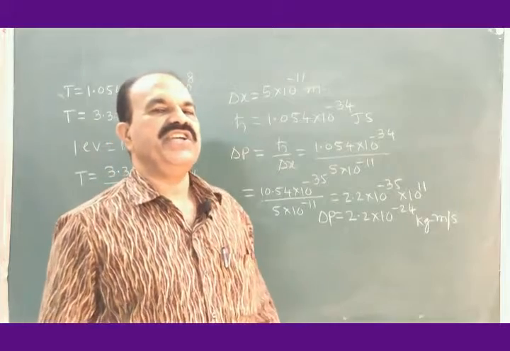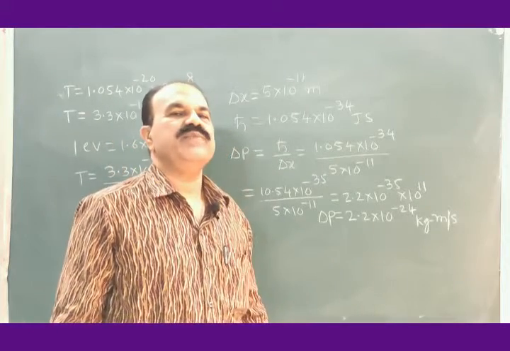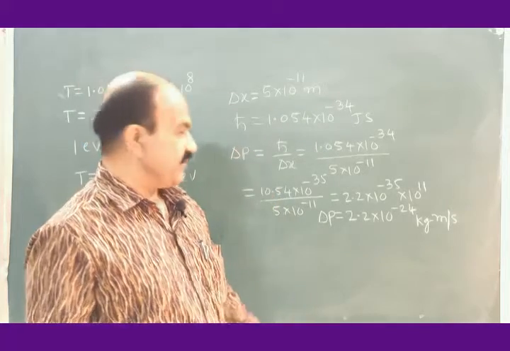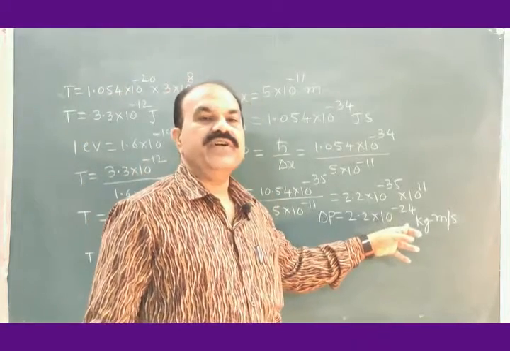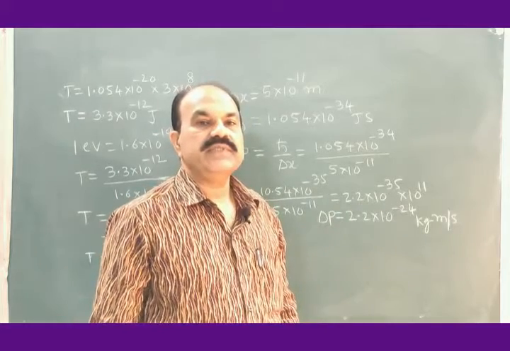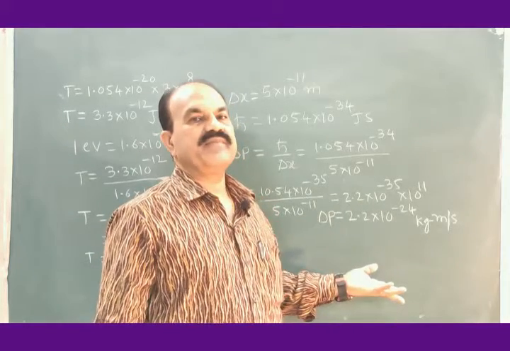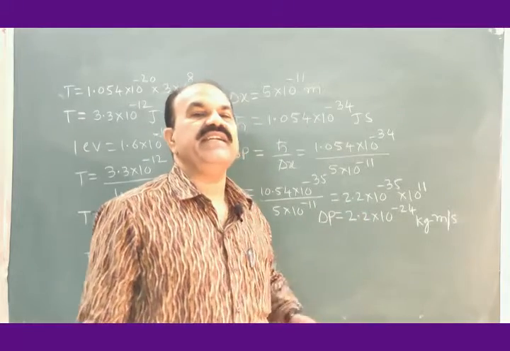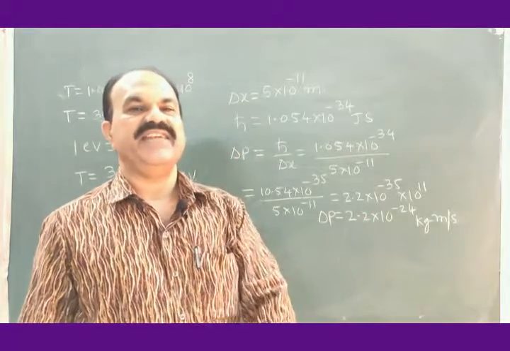This is the uncertainty in the measurement of momentum of the electron when it is inside the atom. As we see this figure, 10 to the power minus 24, it is a small figure. As it is a small figure, the behavior of the electron inside the atom is not relativistic.